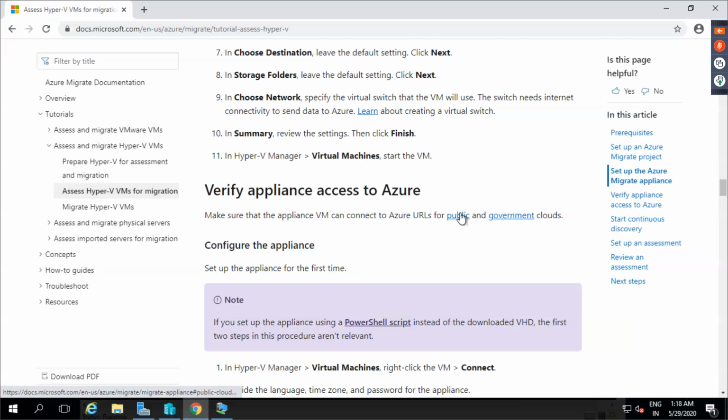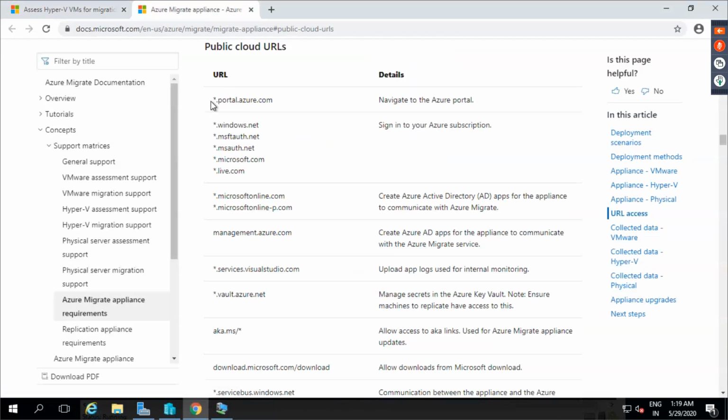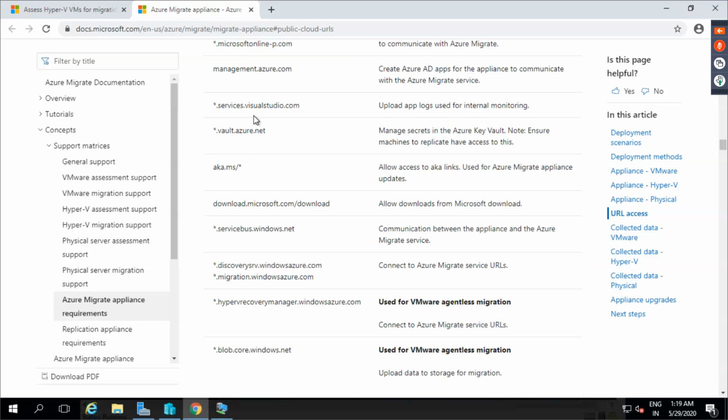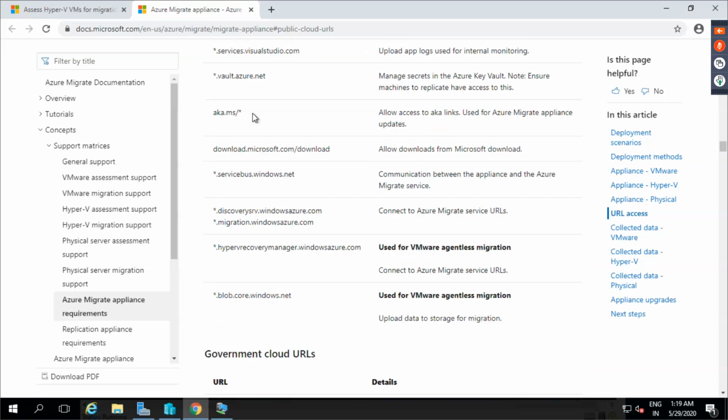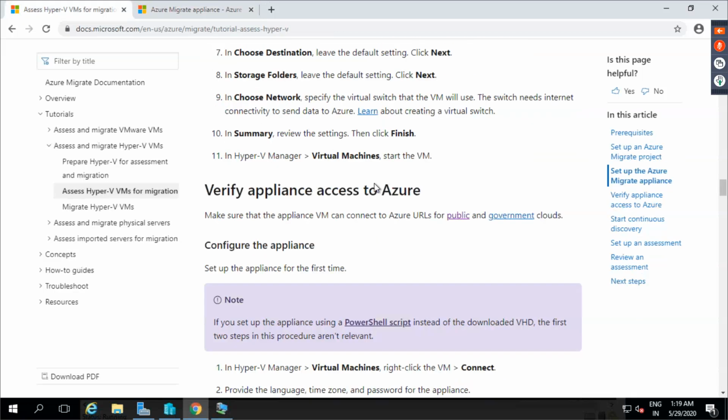For example, if you're doing this migration into public cloud, then you would do it. Majority of us end up using public cloud, but some of you might end up working in a government cloud also. So if it is government cloud, then you need to look into these URLs.